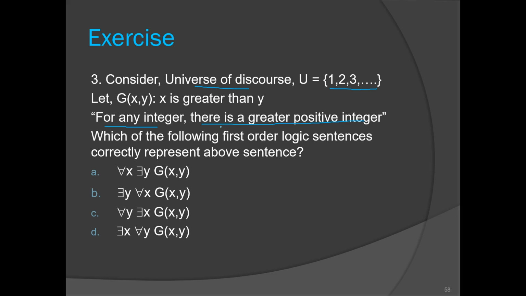This is a sentence which is true. For 1 we have 2, 3 onwards, for 3 we have 4, 5 onwards, right? Which of the following first order logic sentences correctly represents the above sentence?